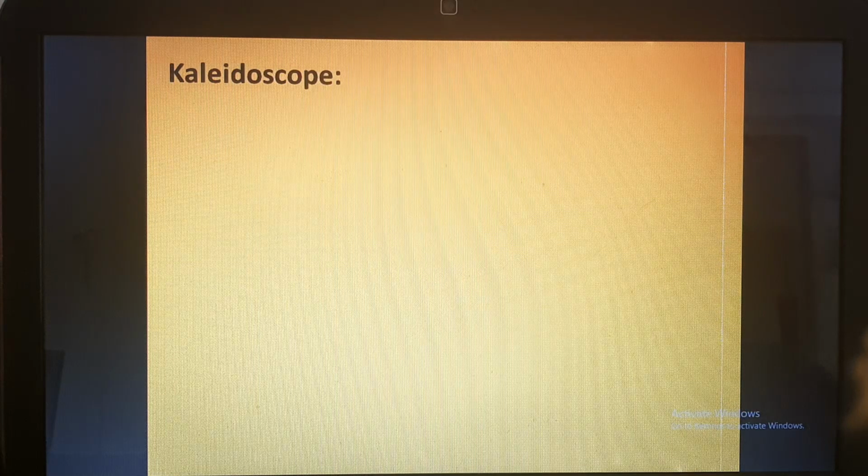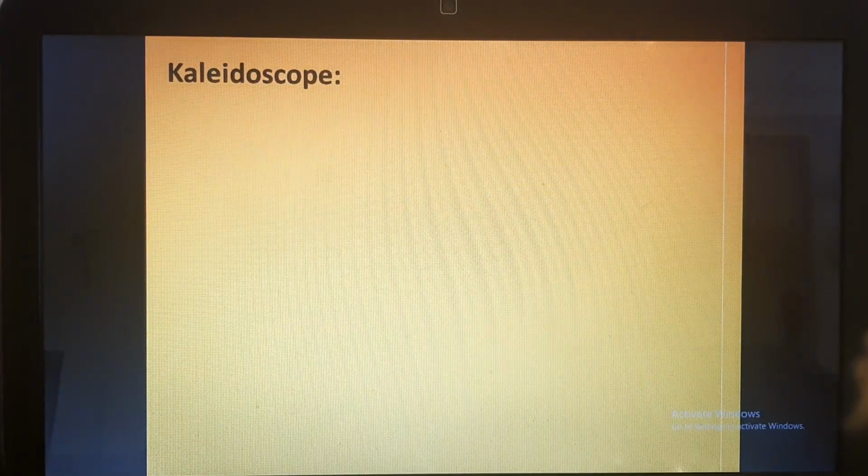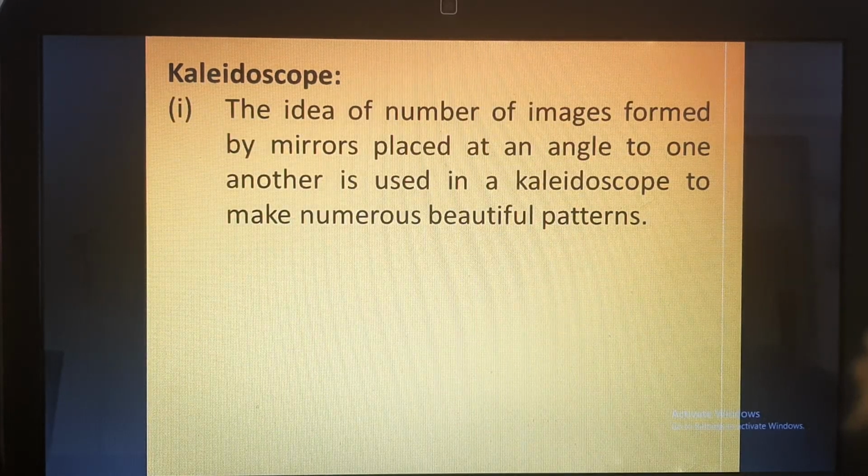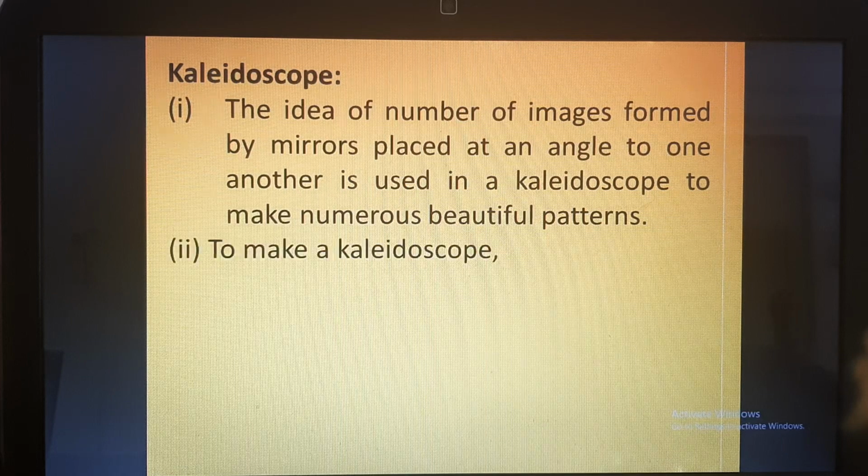Now we will be discussing the kaleidoscope. A kaleidoscope basically applies the principle of multiple images. The idea of the number of images formed by mirrors placed at an angle to one another is used in a kaleidoscope to make numerous beautiful patterns. Designers take inspiration from the patterns made by a kaleidoscope.